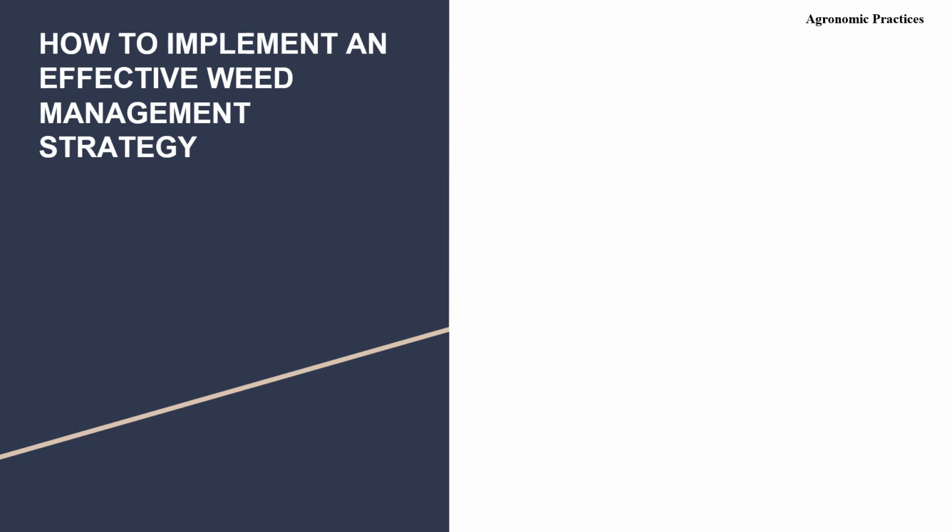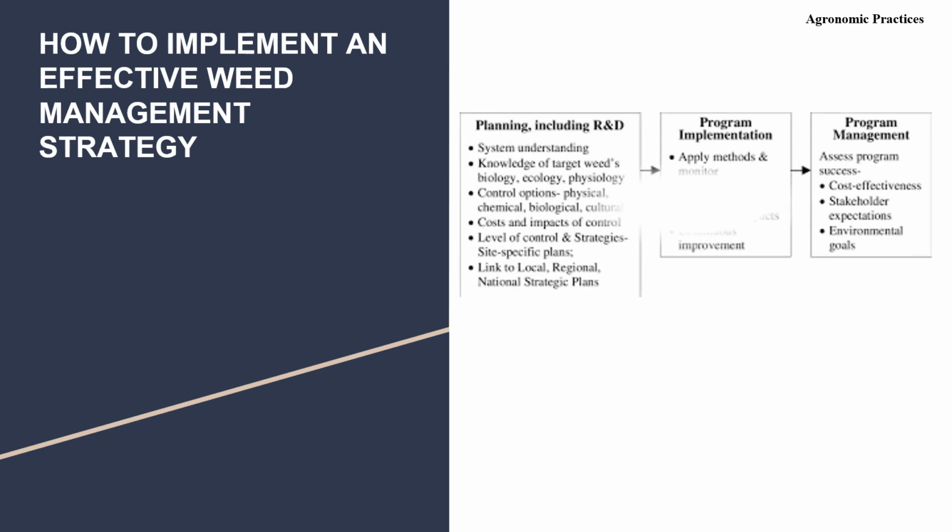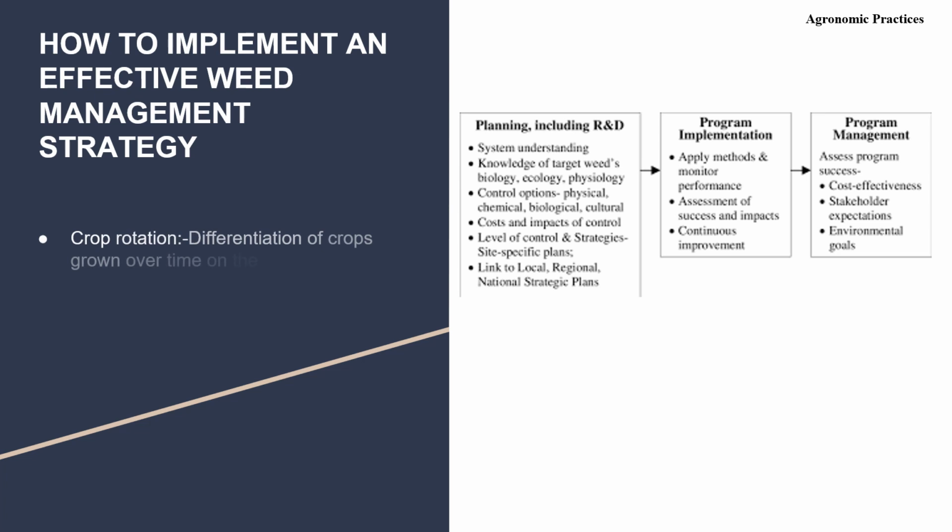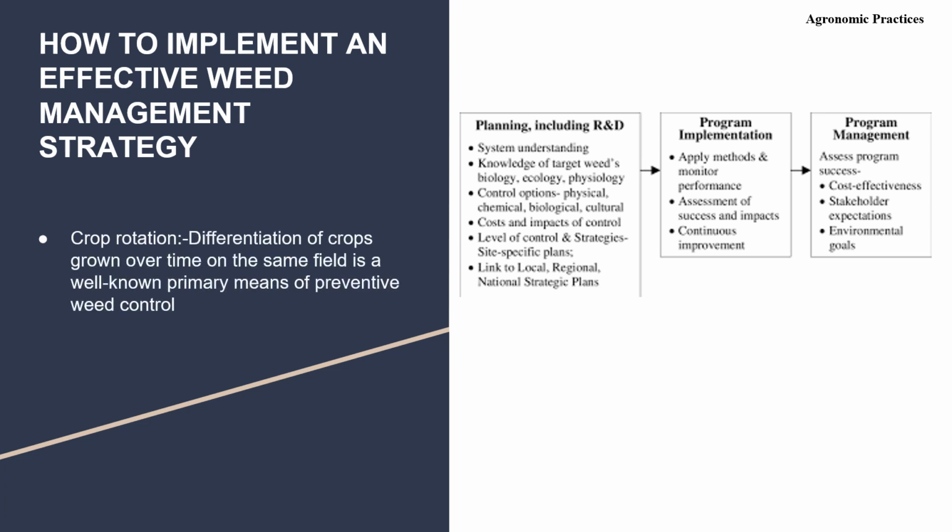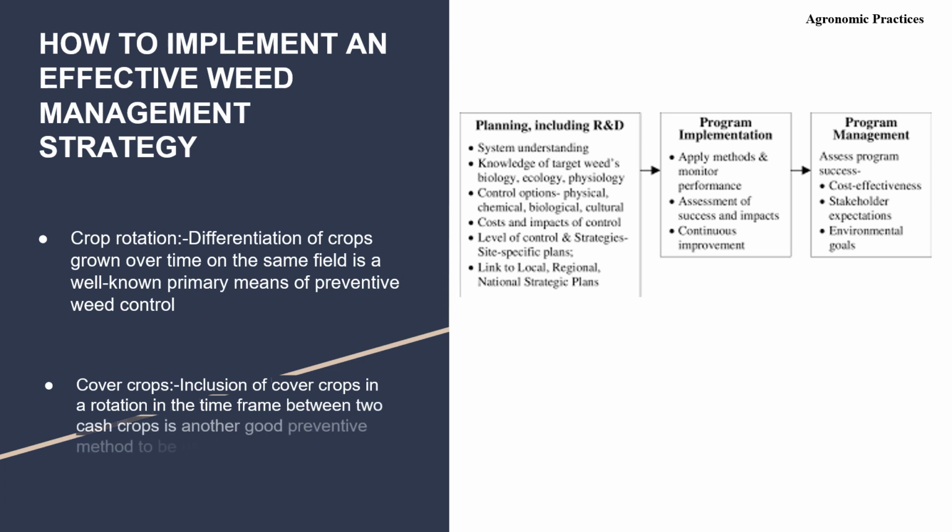How to implement an effective weed management strategy? Crop rotation, differentiation of crops grown over time on the same field, is a well-known primary means of preventing weed control. Cover crops. Inclusion of cover crops in a rotation in the time frame between two cash crops is another good preventive method to be used in a weed management strategy.